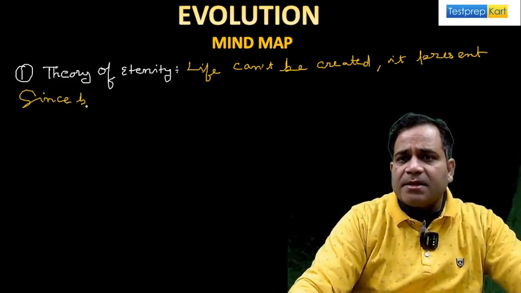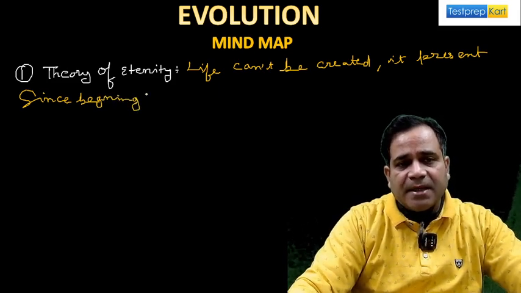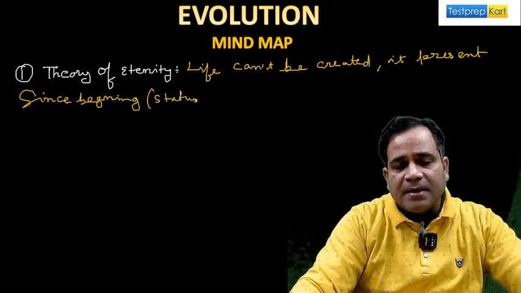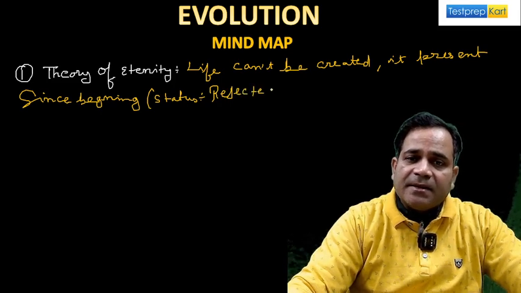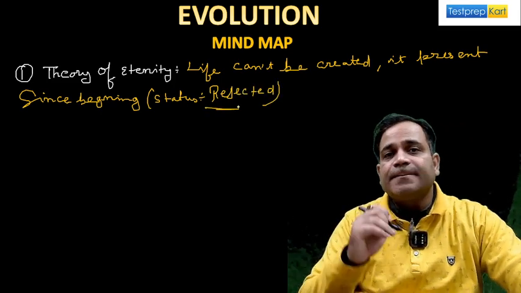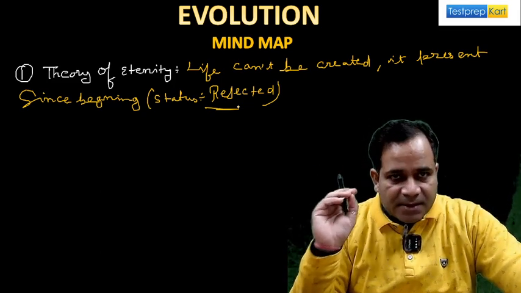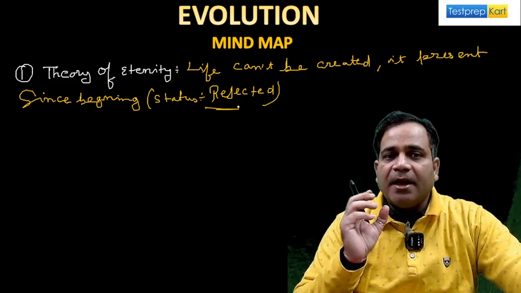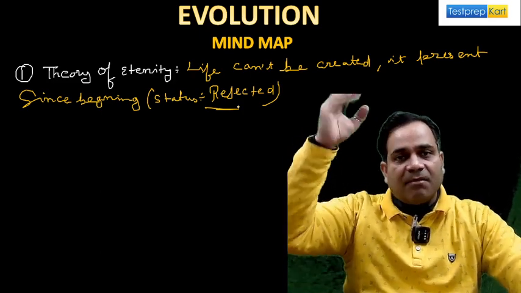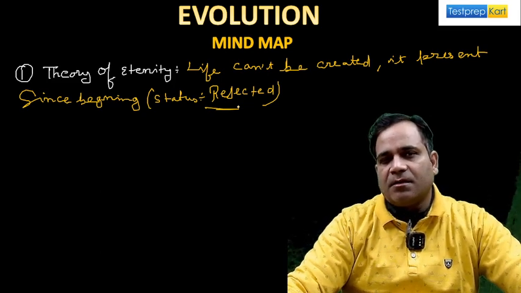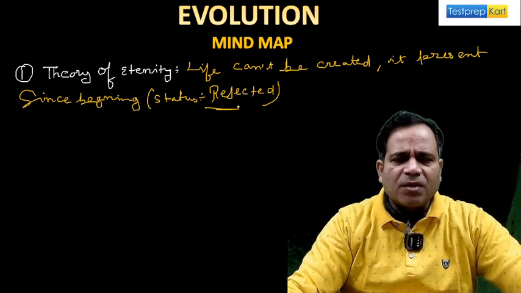It's present since the beginning, I am saying. So what is the status here, my dear? The status is rejected. The theory is totally rejected. Is this thing clear? So the theory of eternity gives us the information that life can't be created, it is present since the beginning. But the theory is totally rejected. This one did not occur. Life is there, but it's something totally different.